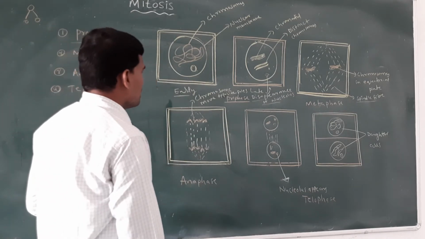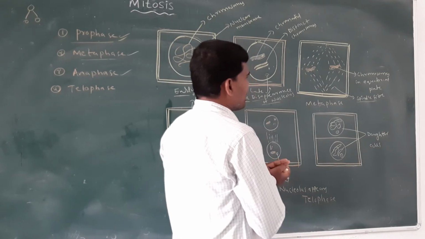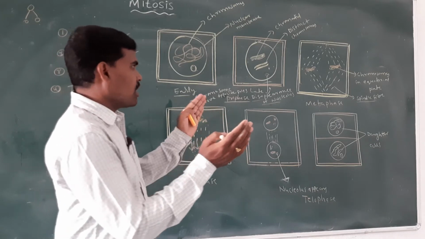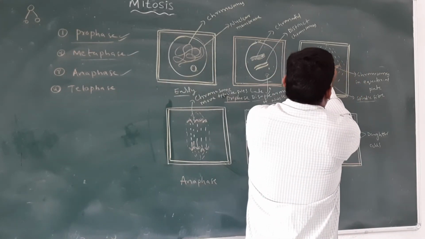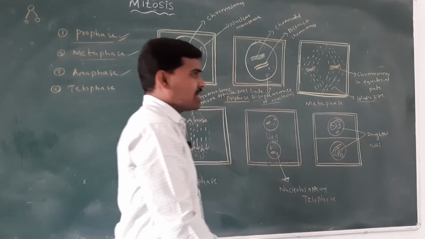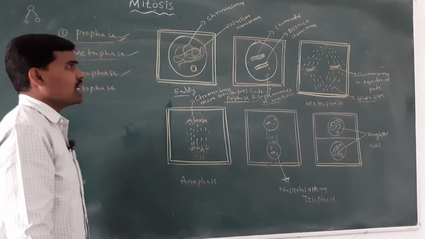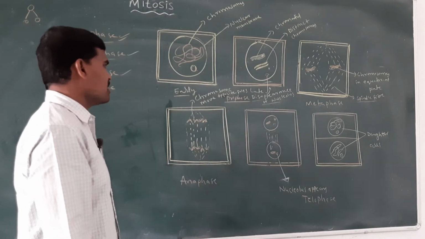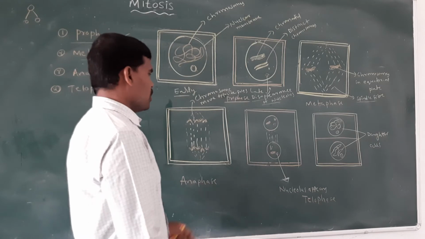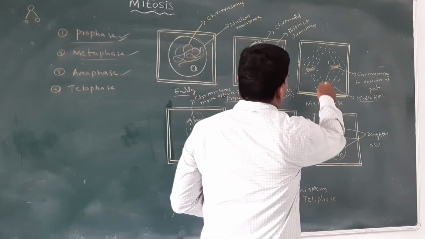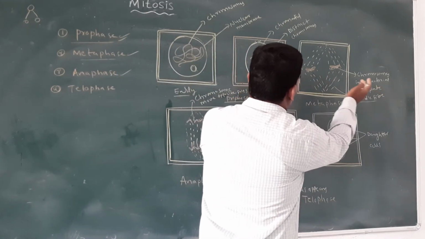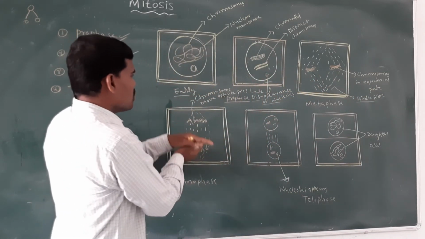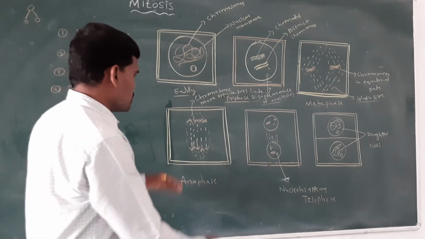In anaphase, at the end of the metaphase, the spindle fibers attached at the equatorial plate contract. The chromosomes located on the equatorial plate then move towards the opposite poles. When the fibers contract, the pressure on the chromosomes moves them towards the opposite poles.